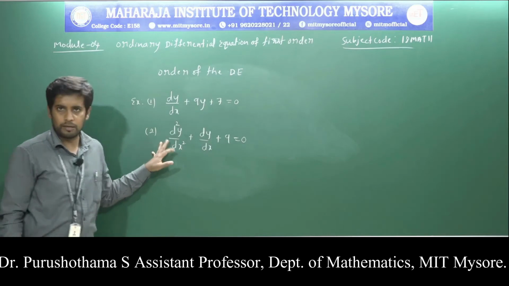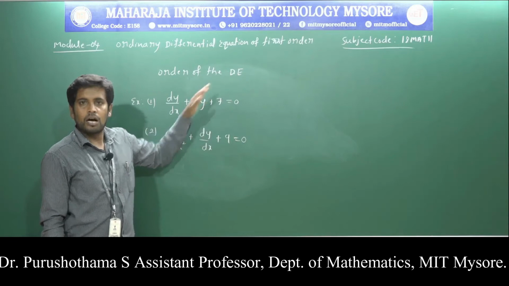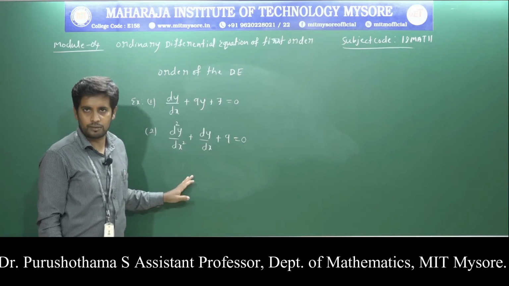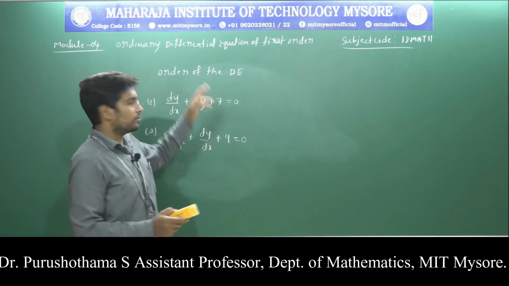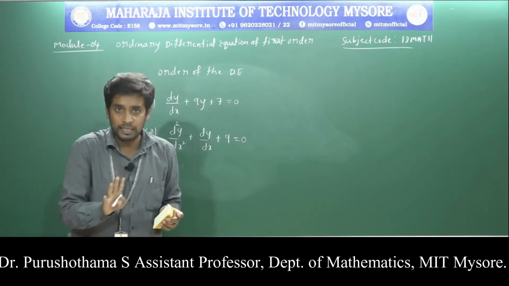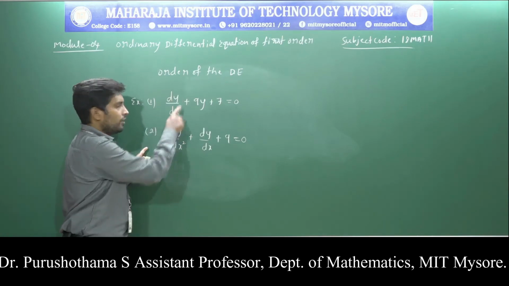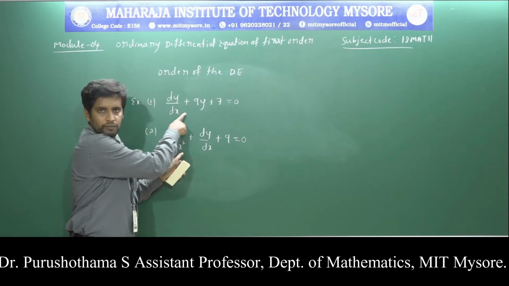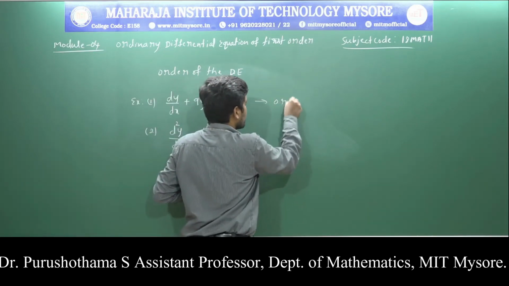Now applying the order definition, identify the order of the first equation and the order of the second equation. Once again, the order of a differential equation is the order of the highest derivative present in the equation. Observing the first equation, the highest derivative is dy by dx, which is a first order derivative. Therefore, the order is 1.